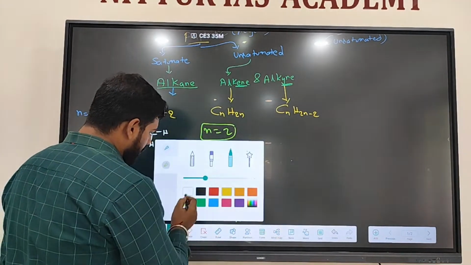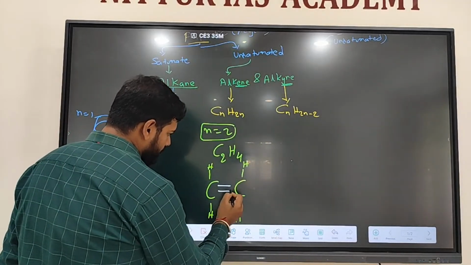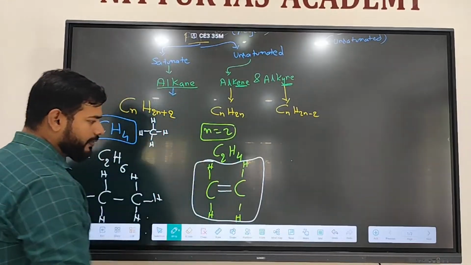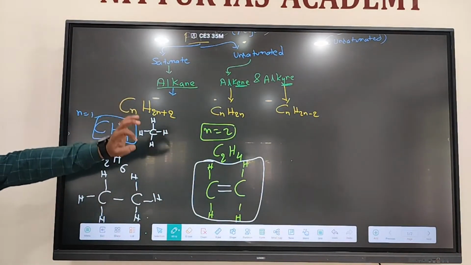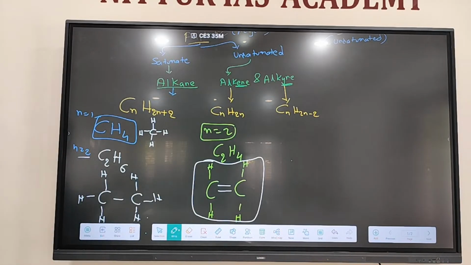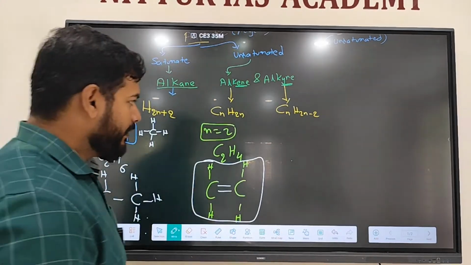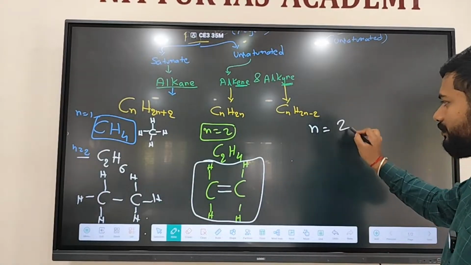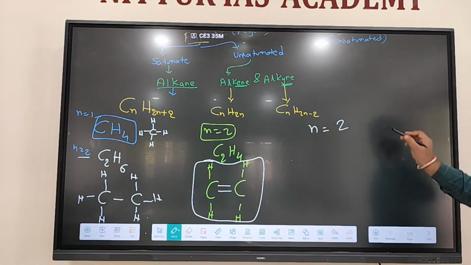Carbon-carbon double bond here. This is C2H4. Alkene, double bond, is an unsaturated hydrocarbon.